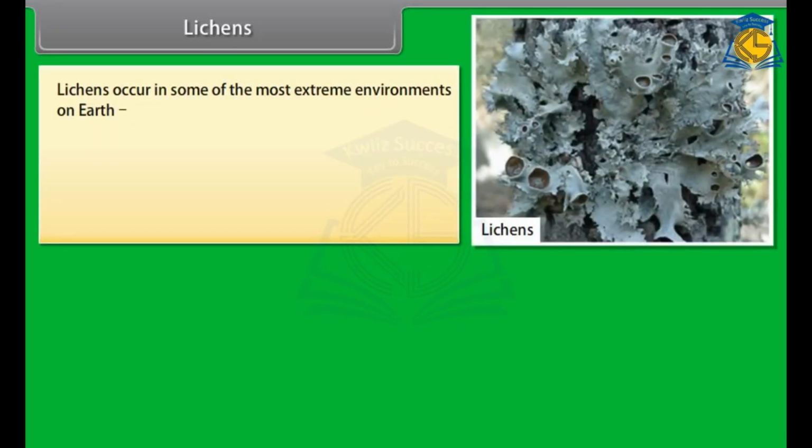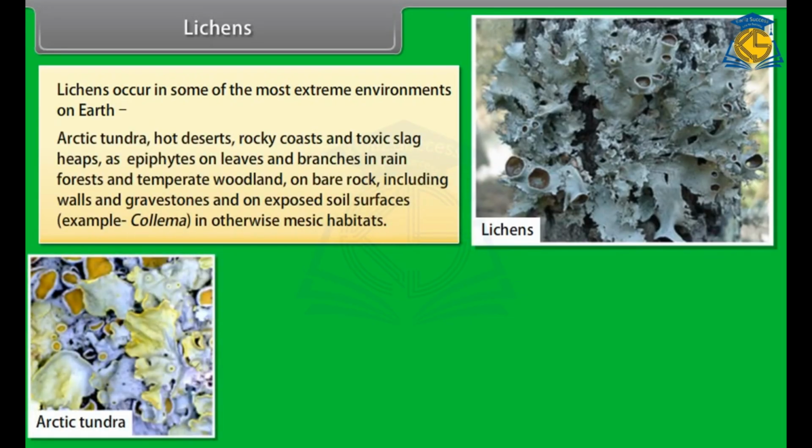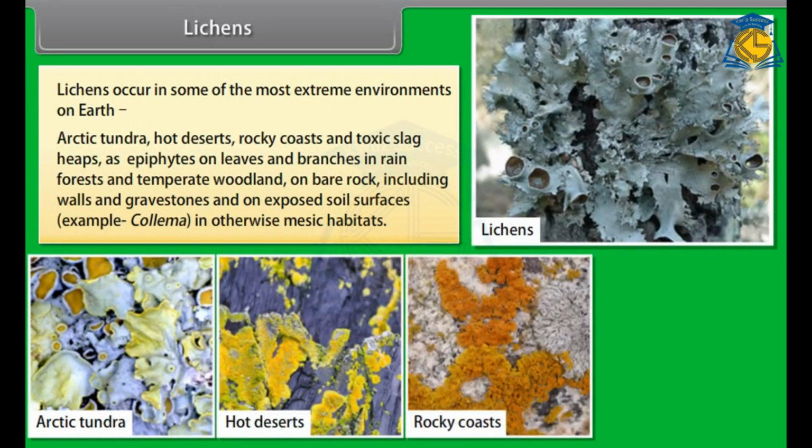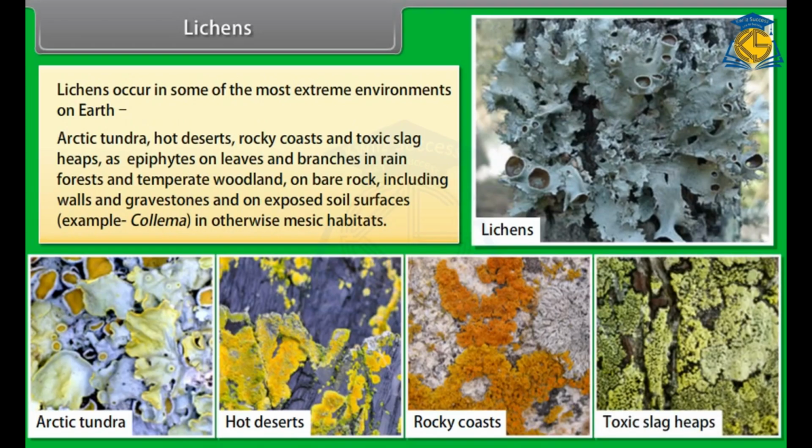Lichens. Lichens occur in some of the most extreme environments on Earth, that is, Arctic tundra, hot desert, rocky coasts, and toxic slag heaps, as epiphytes on leaves and branches in rainforests and temperate woodland, on bare rock, including walls and gravestones, and on exposed soil surfaces, for example, Collema, in otherwise mesic habitats.